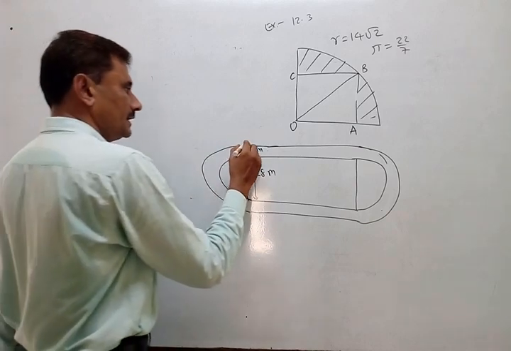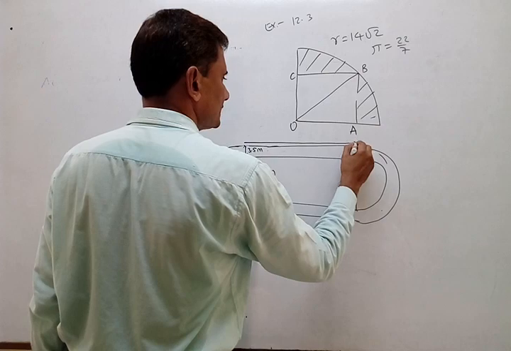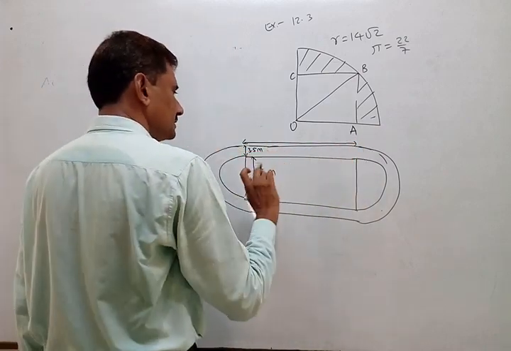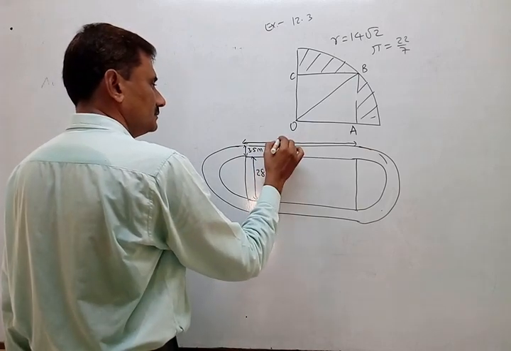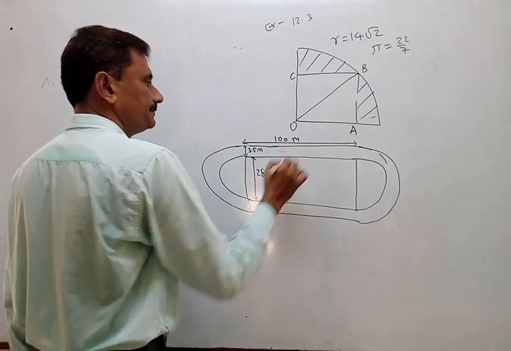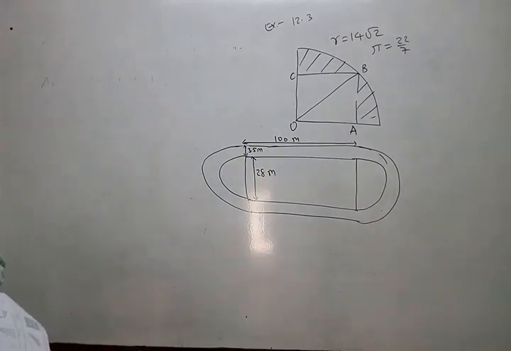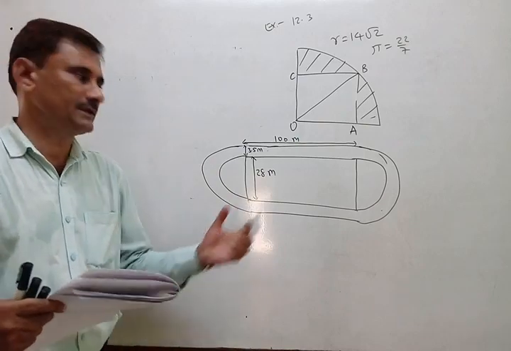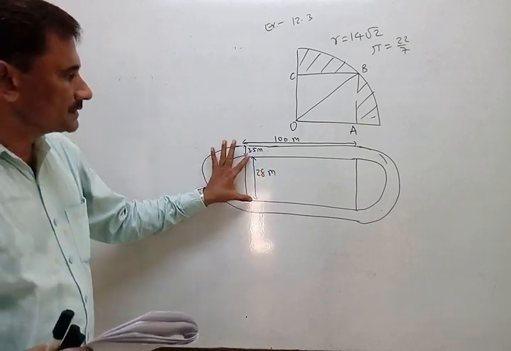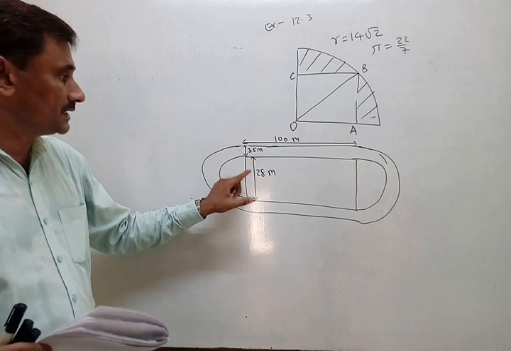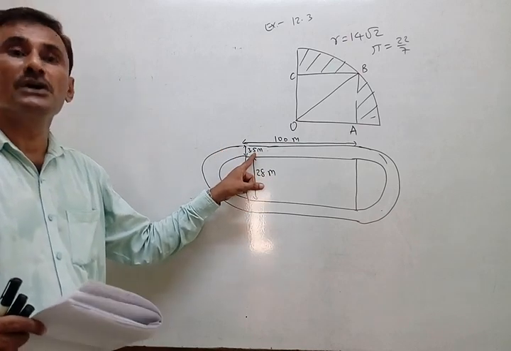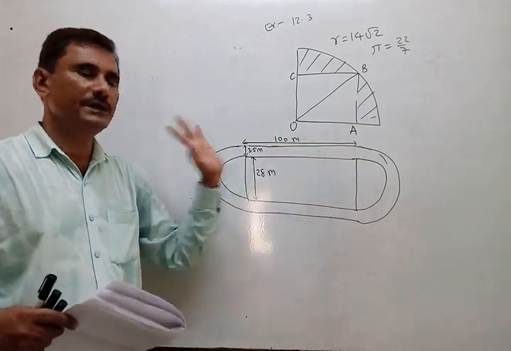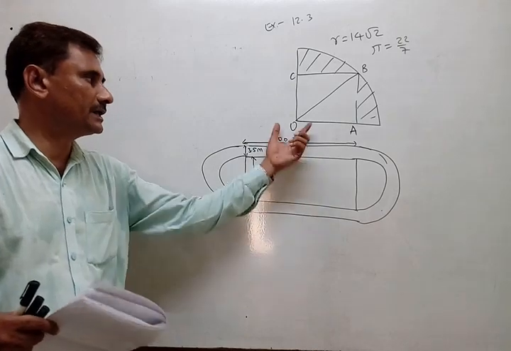The width of the track is this. Now the length of this rectangular line segment, inner or outer, both are equal. That is 100 meter. Okay, so the same sum only the measurements are changed, and here also pi is not given, so in both sums 22 by 7. Again, the distance between the inner two line segments is 28 meter, the width is 3.5 meter, and the length of this line segment is 100. So in the same way you have to find the area of this also.